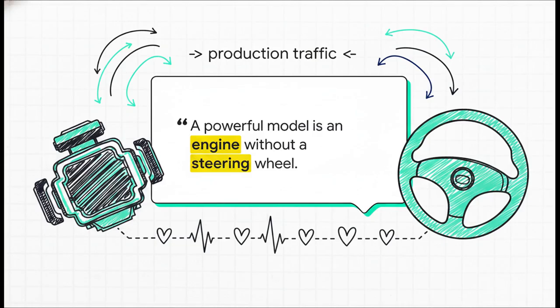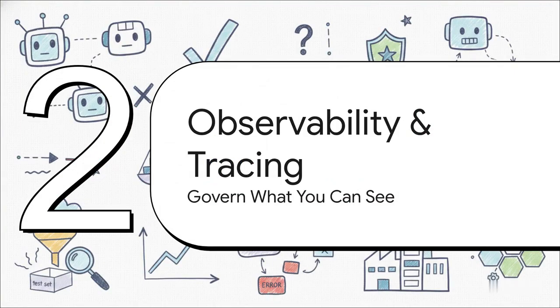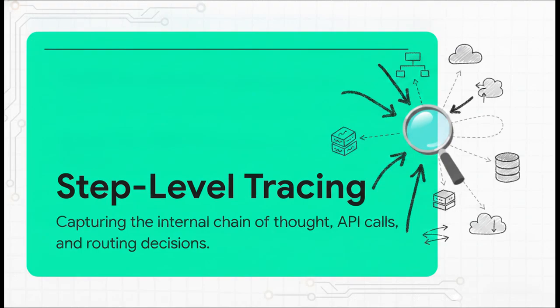All right, Section 3, observability and step-level tracing, because you absolutely cannot govern a system that you cannot see. Your evaluation system is only as good as the data feeding it, so step-level tracing is non-negotiable. To evaluate effectively, you need granular, deeply detailed visibility into every single micro-decision the agent makes during a complex exchange. If you're just looking at basic input-output logs, you are basically just guessing at the agent's true behavior.